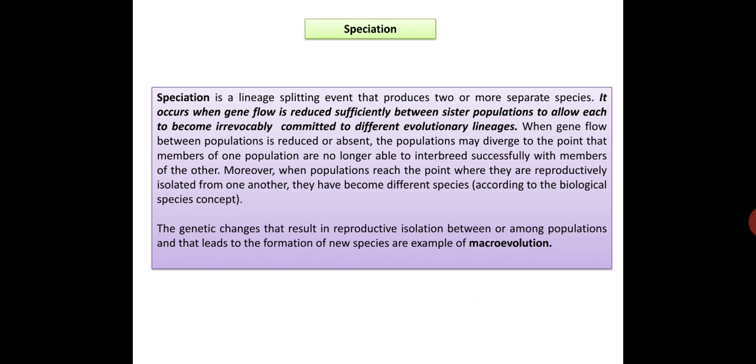Moreover, when populations reach the point where they are reproductively isolated from one another, they have become different species according to the biological species concept. The genetic changes that result in reproductive isolation between or among populations and that lead to the formation of new species are examples of macroevolution.